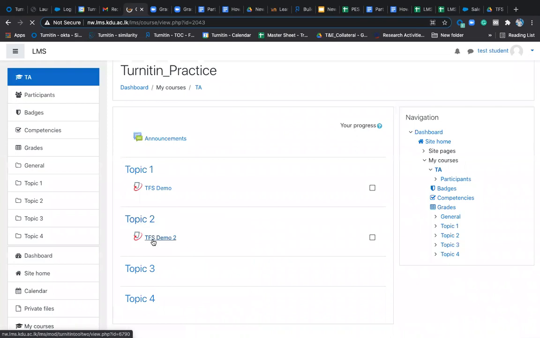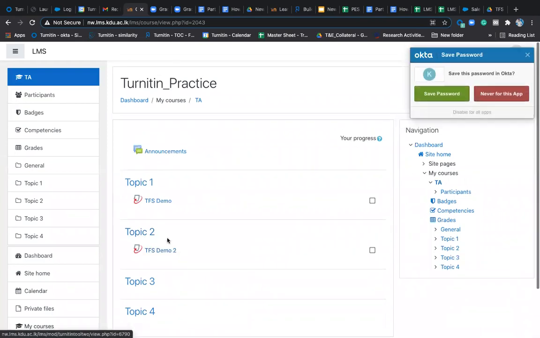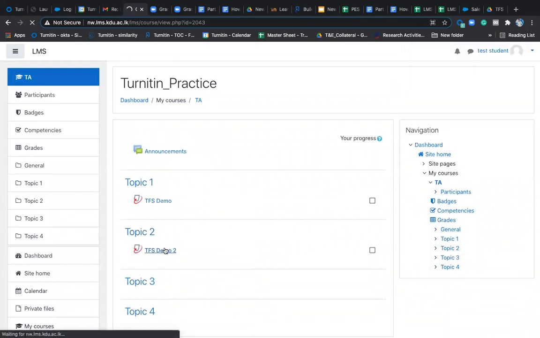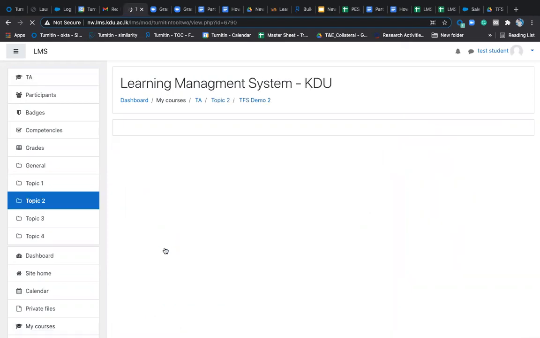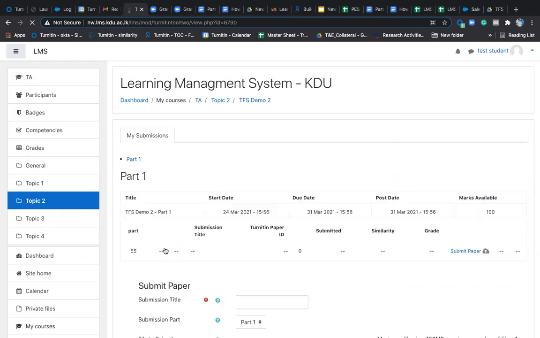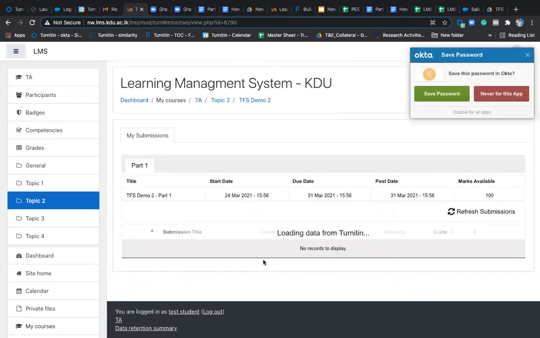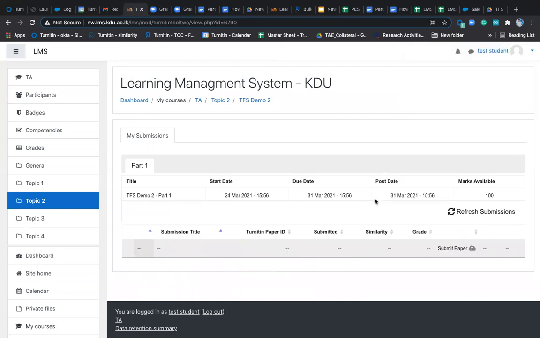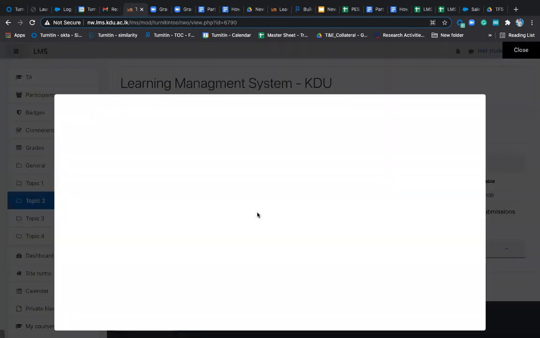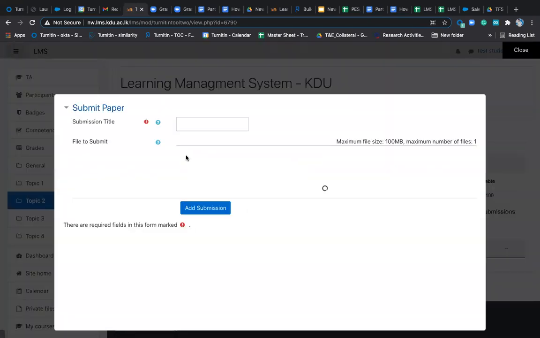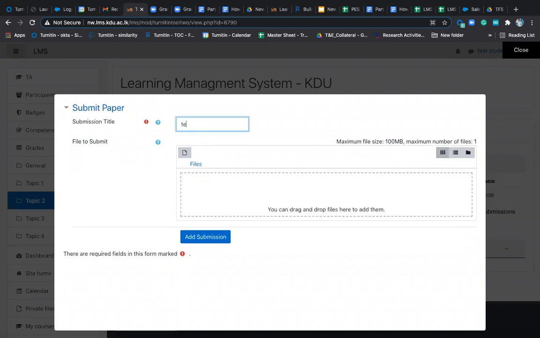So we added topic 2, that is TFS demo 2. The student will click on this demo. Whatever instructions are given will be visible to the student. They can upload the document accordingly. Submit paper. Submission title, I'll give it as test.